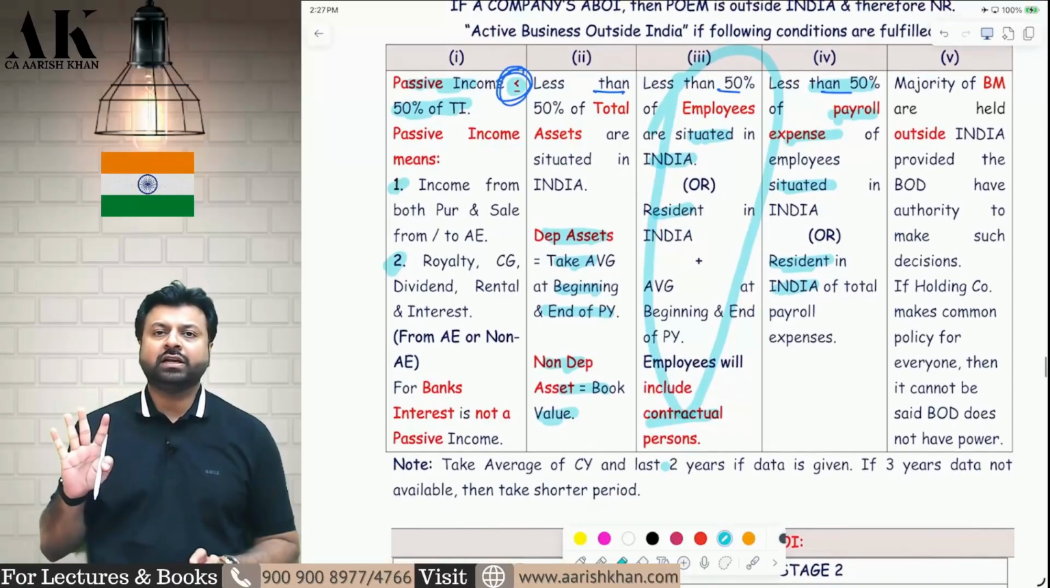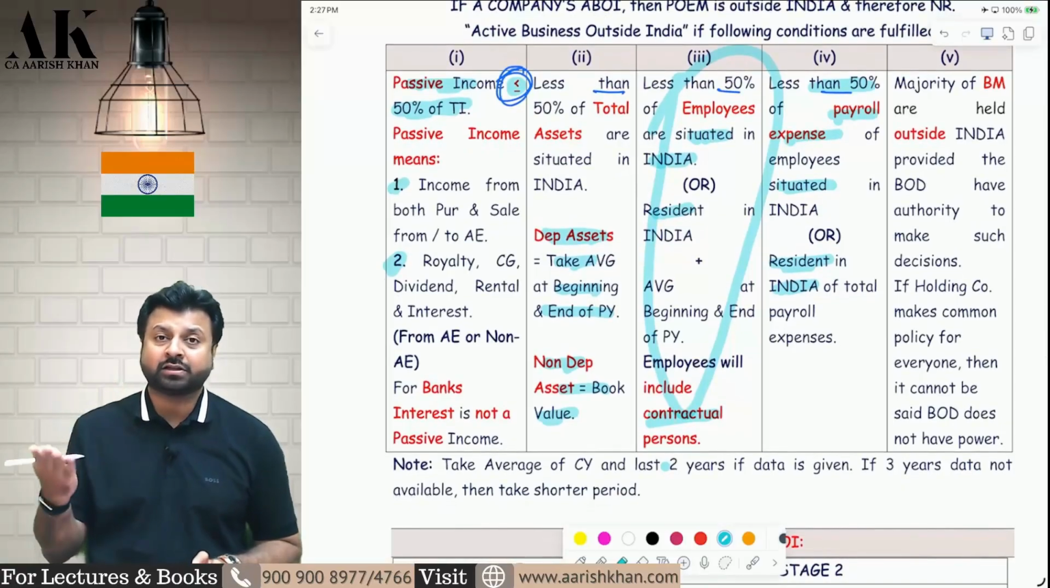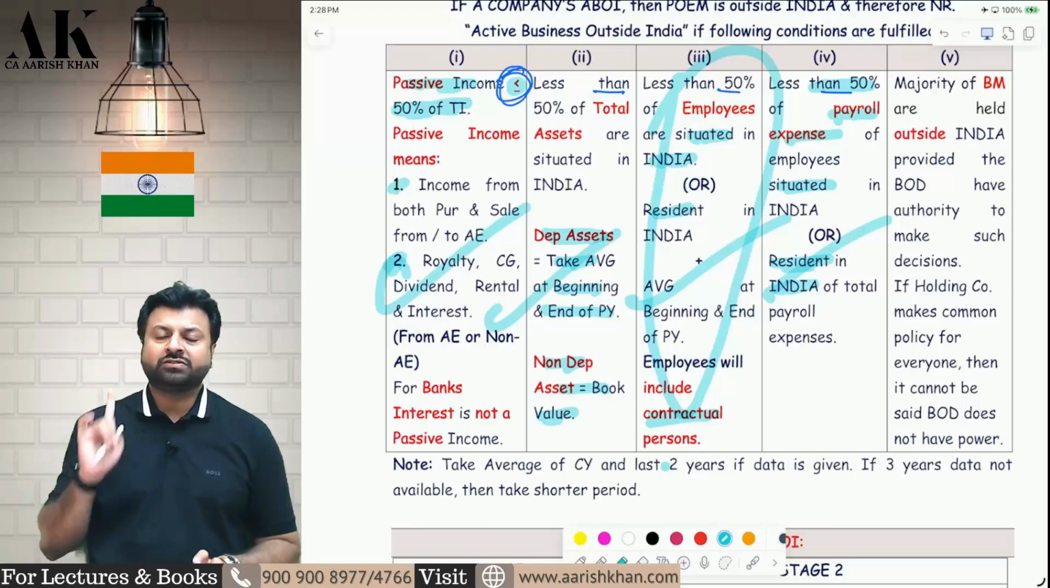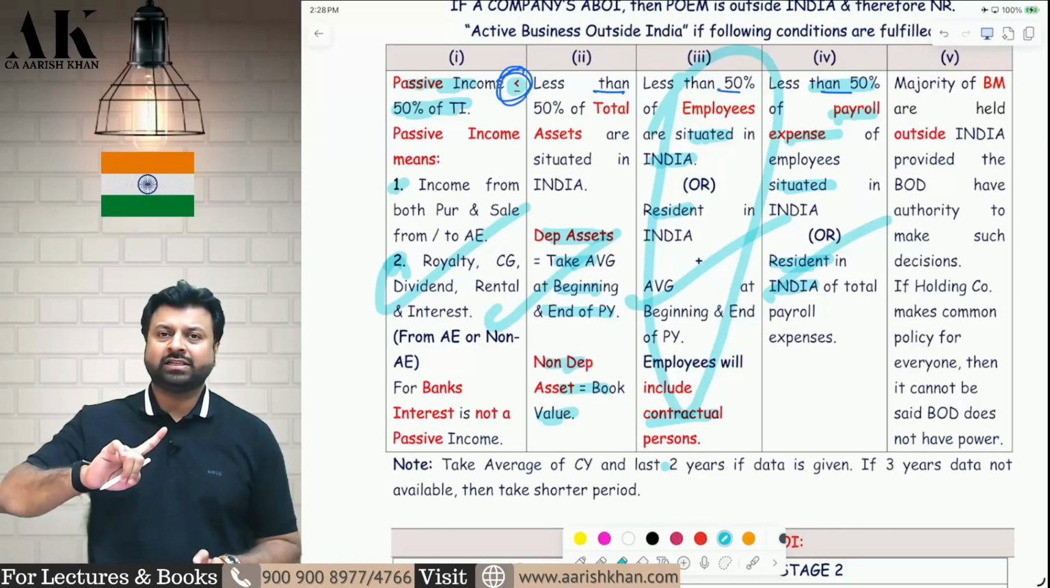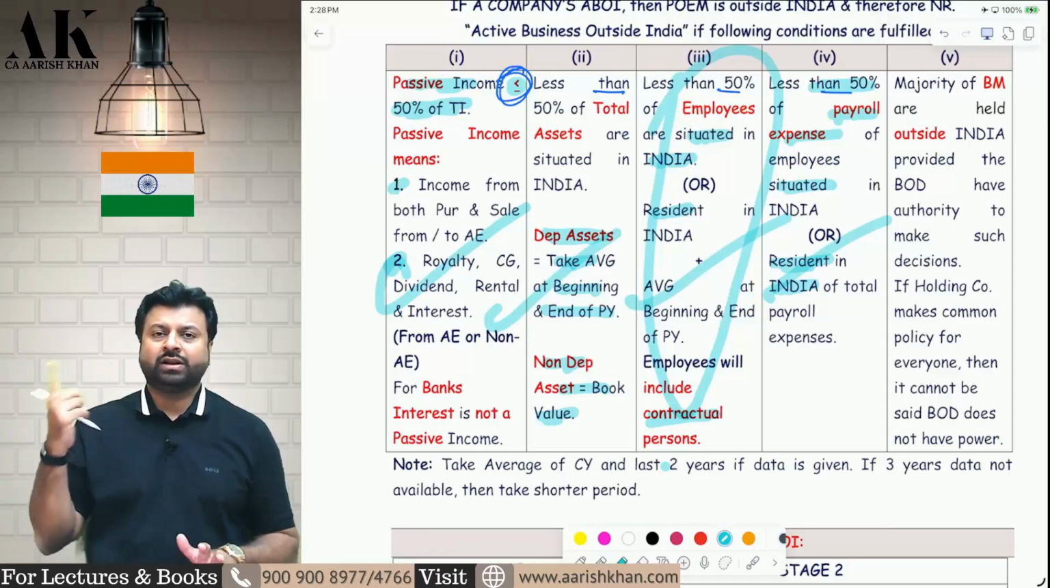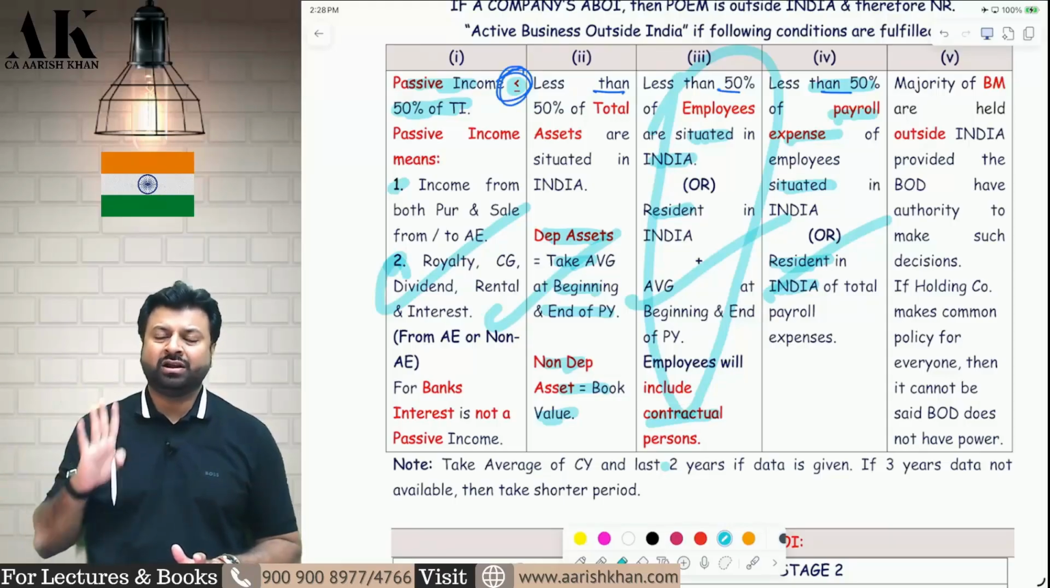If you fulfill these 4 conditions, you can say that the ABOI test is passed. Now one more condition has to be tested. After these 4 conditions are fulfilled, you have to fulfill the 5th condition. Once the 5th condition is fulfilled, you can safely say that your POEM is outside India, and once your POEM is outside India, you can say that your residential status is outside India, you are non-resident in India.